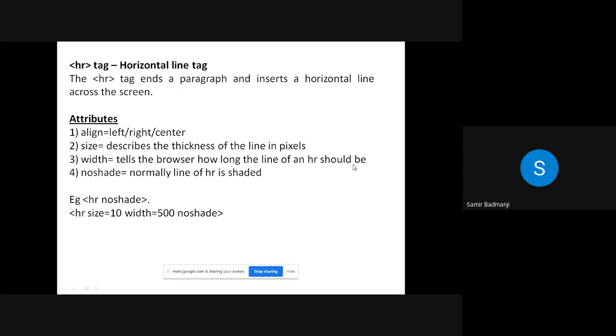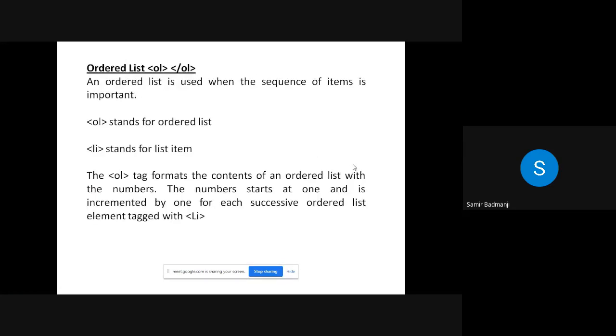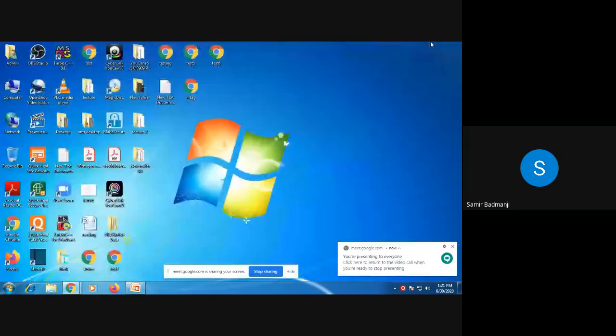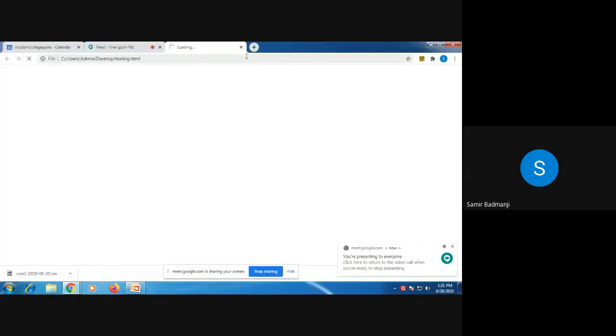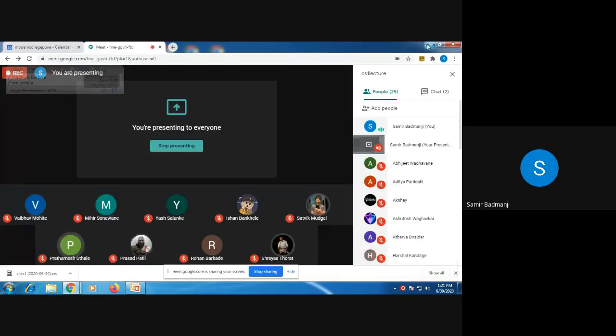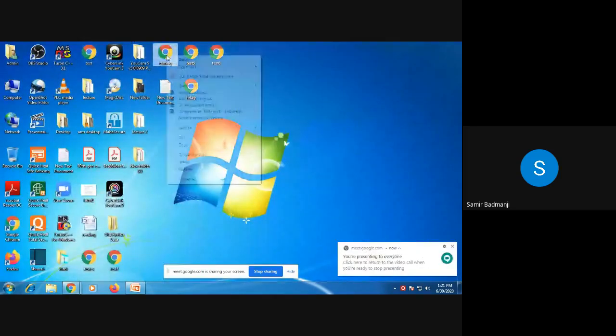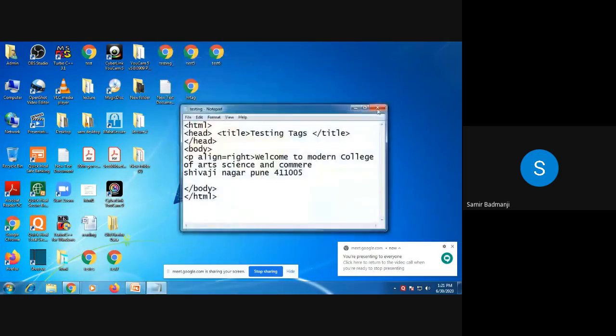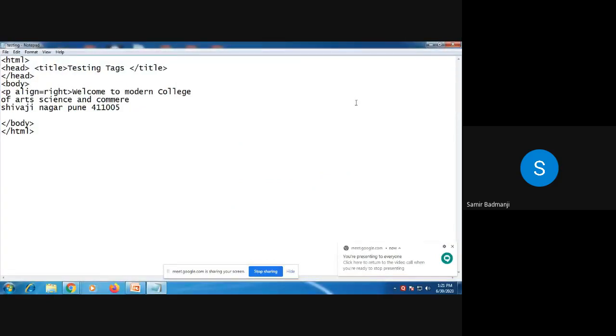Okay. Now next tag is ordered list. Before seeing this list, I will just show you the demo of the previous tags. Yes, all of you can see the text file that I have opened.